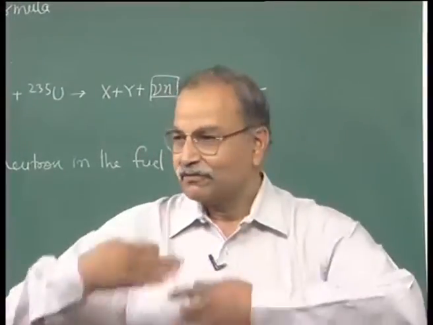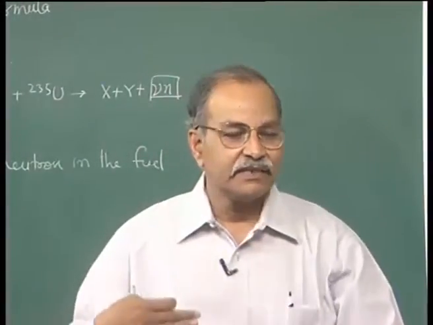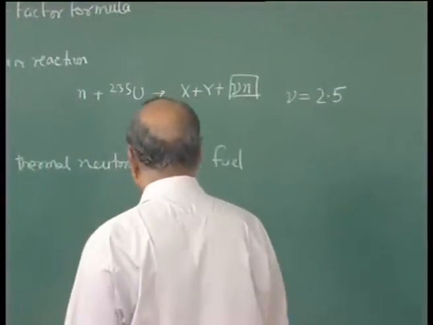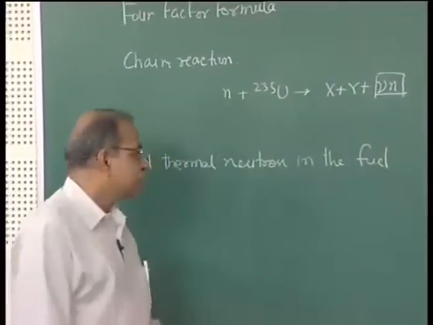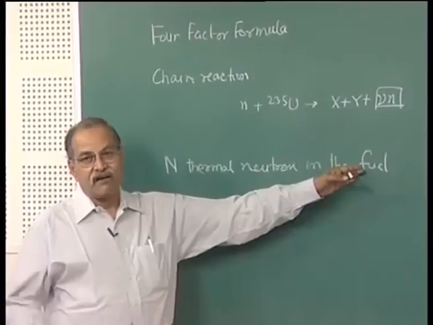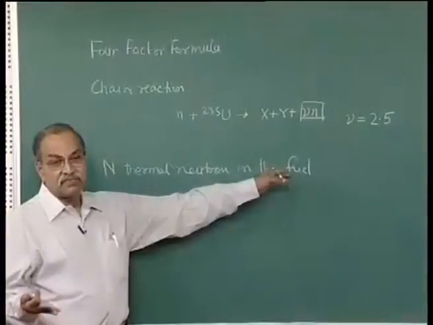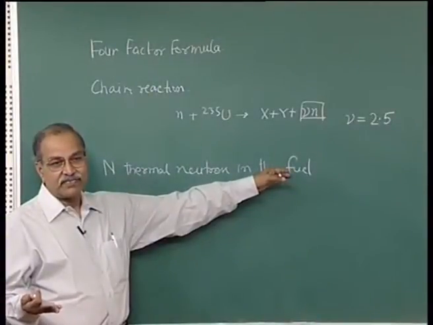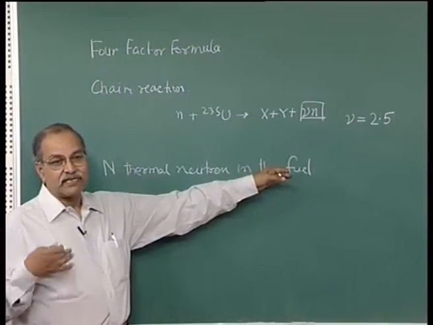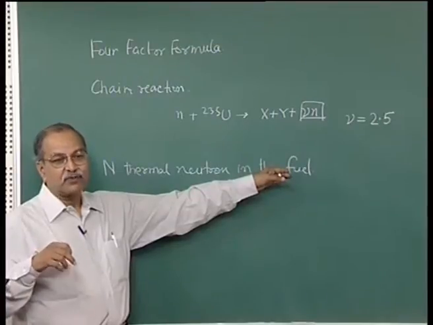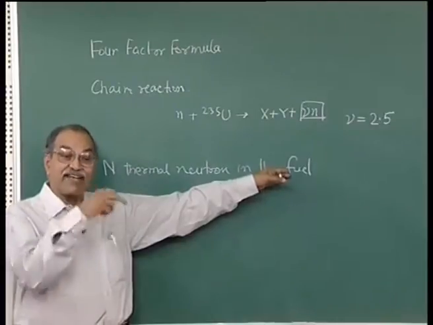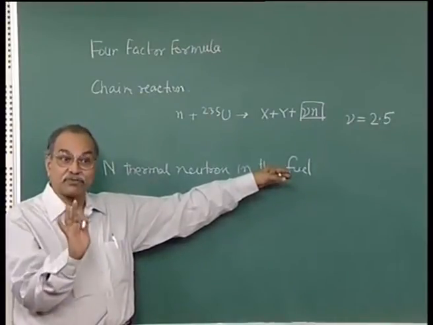So, this is one time instant or one time level. Now, what happens to these n thermal neutrons? In the fuel, these are all thermal neutrons, so they have a high probability of fission in uranium 235, but then they can also undergo the radiative capture reaction in uranium 238 as well as in uranium 235, both, right.